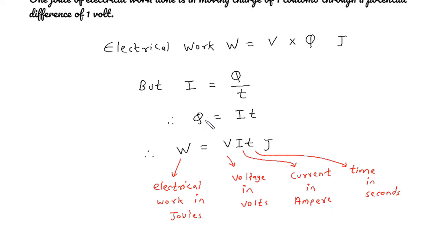Therefore, Q is equal to IT, and if we replace this Q by IT, then we get electrical work W is equal to VIT joules, where W is the electrical work in joules, V is the voltage in volts, I is the current in ampere, and T is the time in seconds.